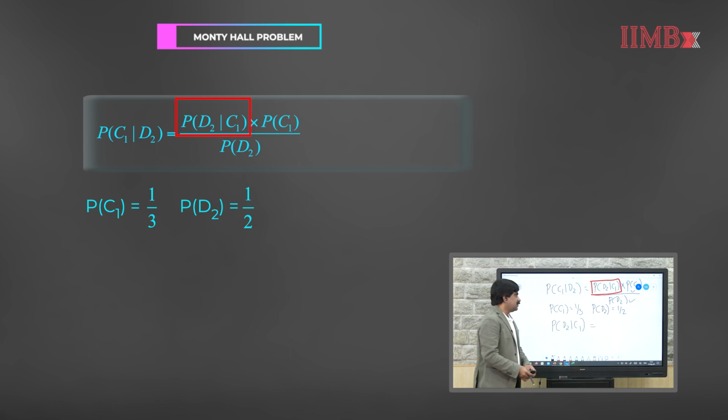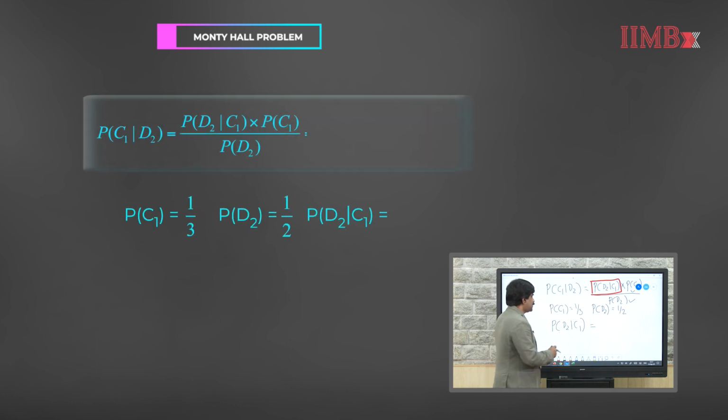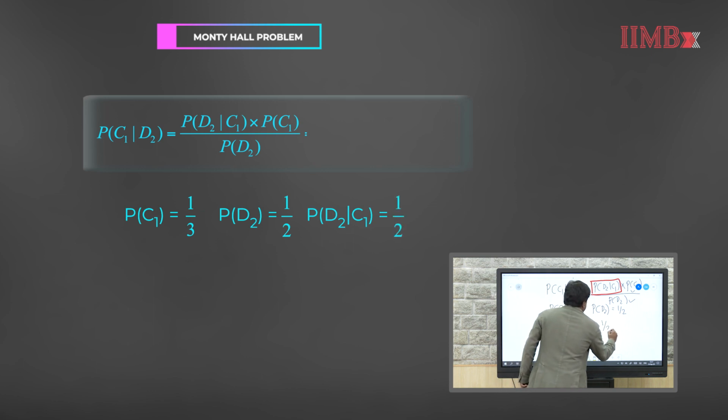So, what is the probability that if the car is behind door 1, Monty will open door 2? If the car is behind door 1, then door 2 as well as door 3 has a goat. So, Monty can use either one of those doors. So, this probability is 1 by 2.